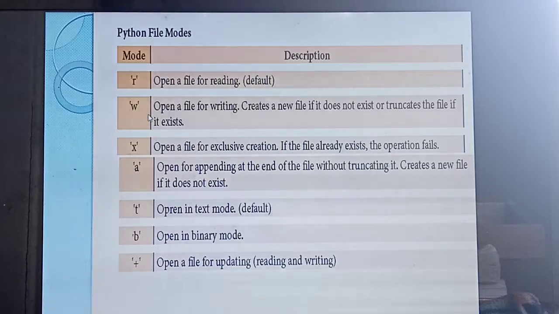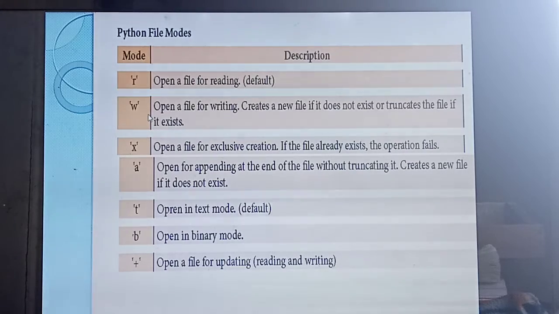Open a file for writing. Next one is X, that is exclusive creation. What does exclusive mean? If the file is already there, it will exit. If it is not there, it will create it. Next, A means appending. That means adding to the file at the end without modifying any changes. If the file does not exist, it will display the message that the file does not exist.